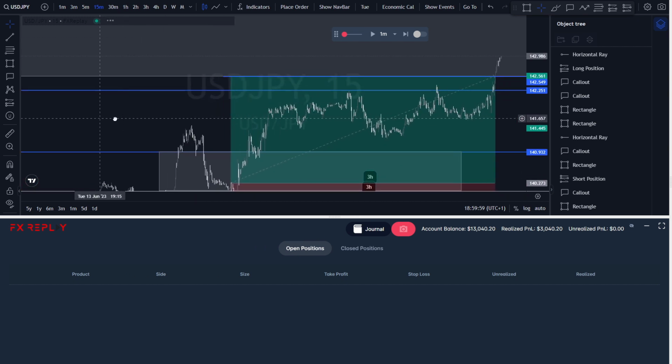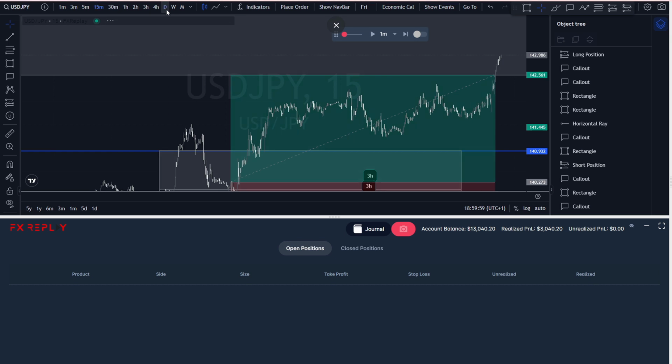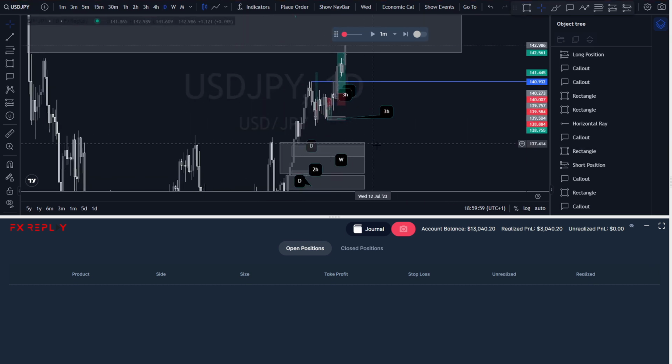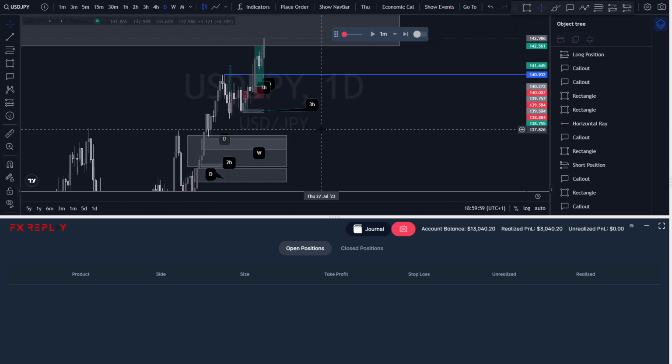And I decided to go also for this area of liquidity at the beginning of this daily fair value gap, since it is a daily fair value gap to the downside, and also we're in an uptrend right now.